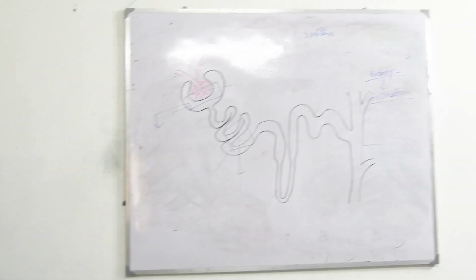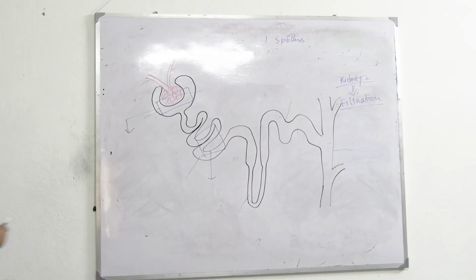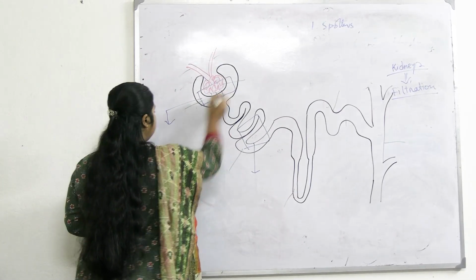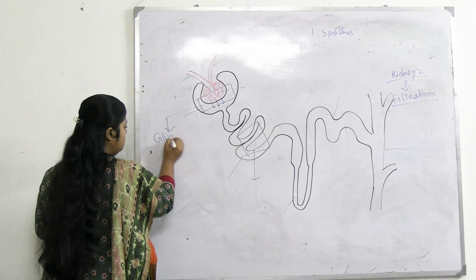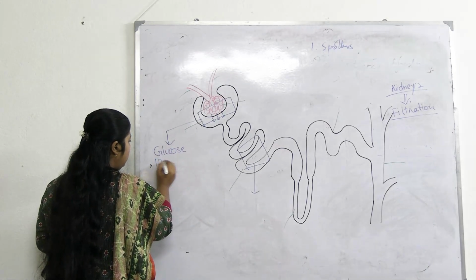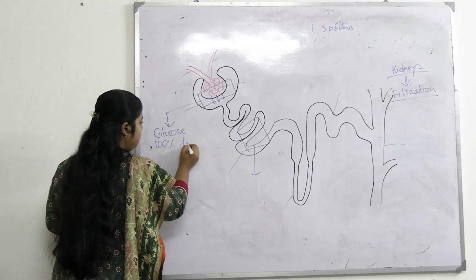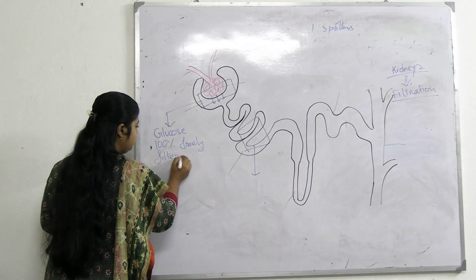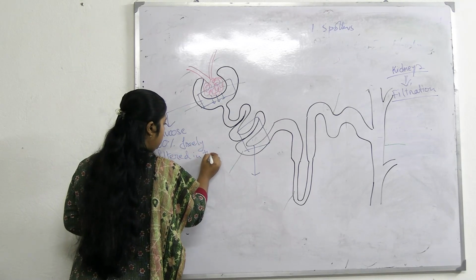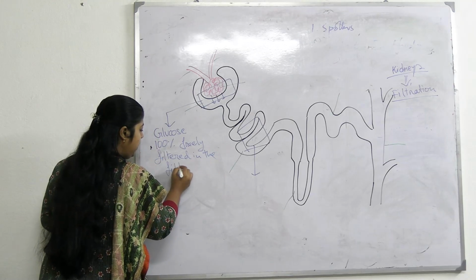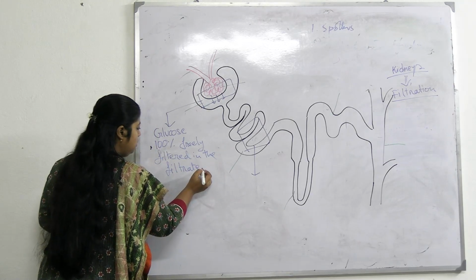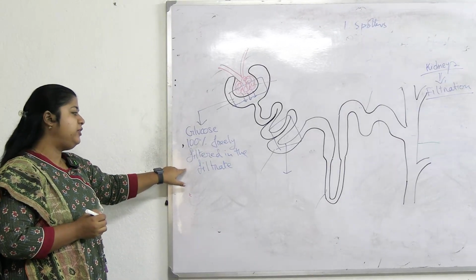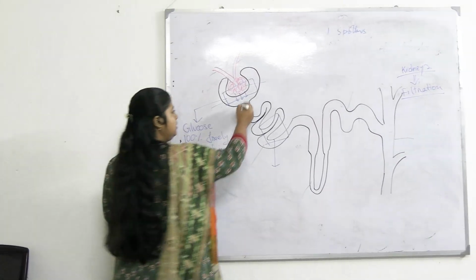Okay, so what happens in glomerular filtration or in the filtration part? Glucose is 100% freely filtered in the filtrate. What is filtrate?